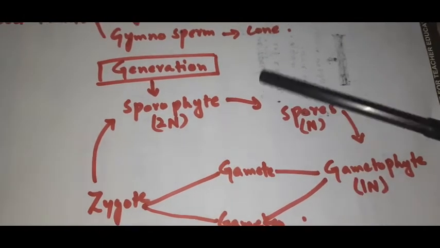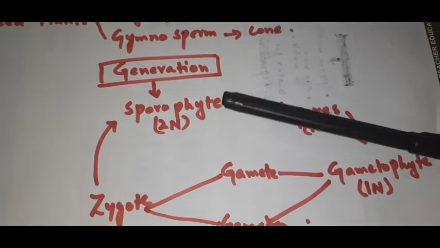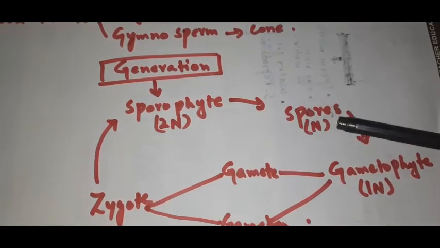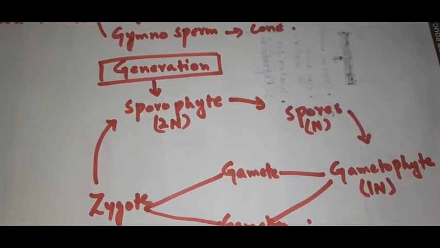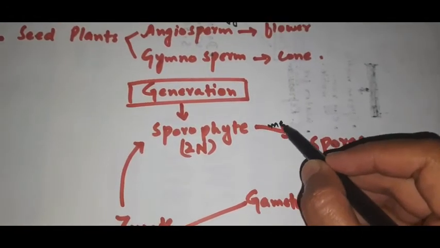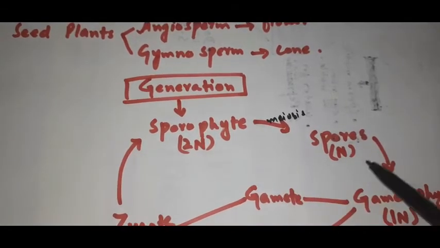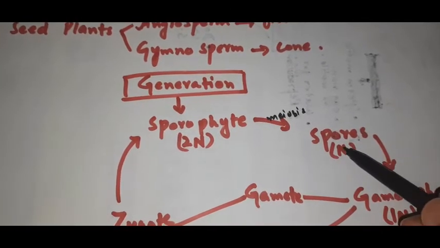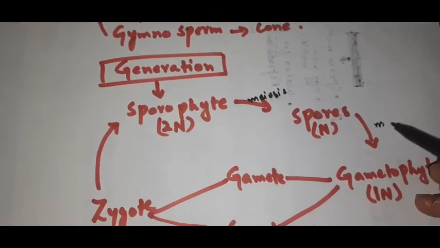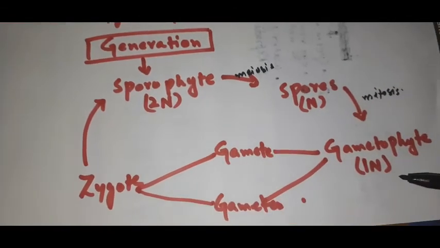Understand? So in some cases, the plant body is known as sporophyte, and that is dominant in nature, right? Sporophytes produce haploid spores with the help of meiosis. So we're going to write here meiosis. Sporophyte undergoes meiosis and produces haploid spores, while these haploid spores undergo mitosis and produce the gametophyte. Mitosis. Understand? So they produce gametophyte.